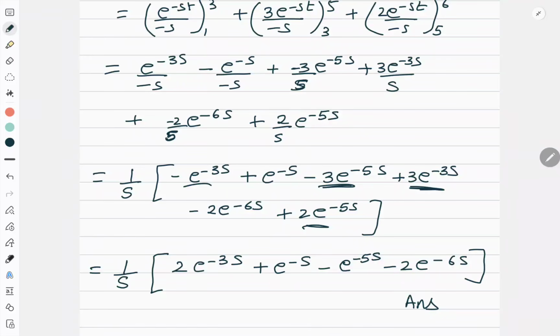Right? So these types of questions are known as Laplace transform of discontinuous functions. They are discontinuous functions. You have seen when I plotted the graph of the function, there was a break. I was not able to draw the straight lines. There was always a break. So this type of function is called a discontinuous function, and this is how I can find the Laplace transform of a discontinuous function. There is one more way to find the Laplace of a discontinuous function, which I will teach later when I teach you unit step functions. Okay, now let's move further.